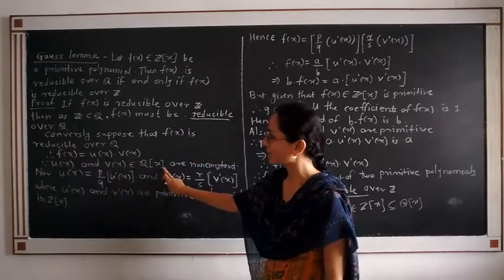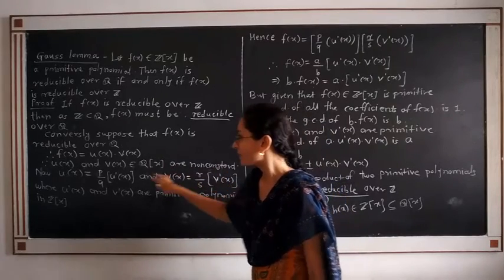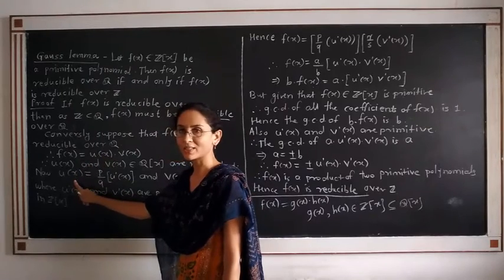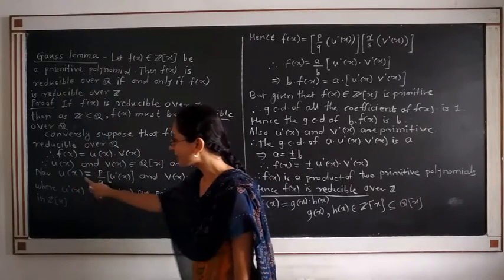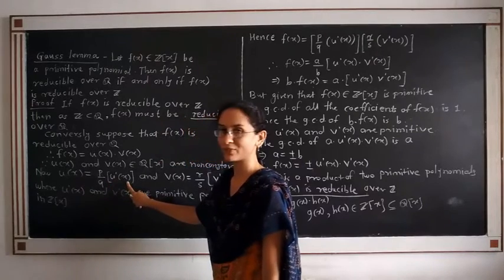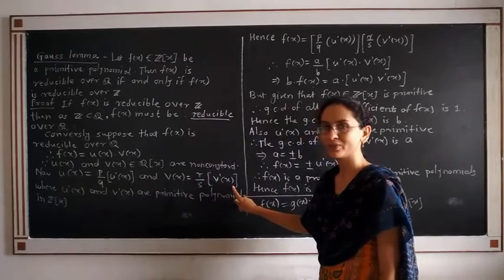By the definition of reducibility, this comes. Now consider the first factor of f(x), namely u(x). Write the factor u(x) as p by q times u dash of x, and v(x) equals r by s times v dash of x.